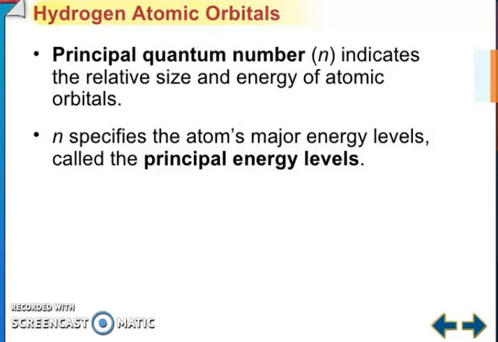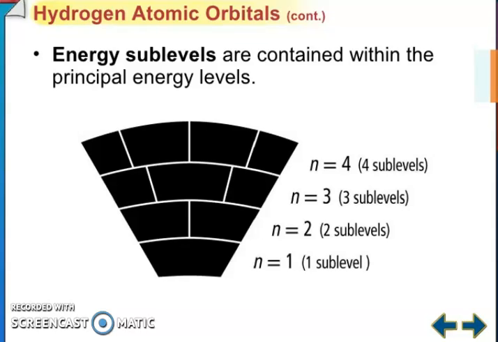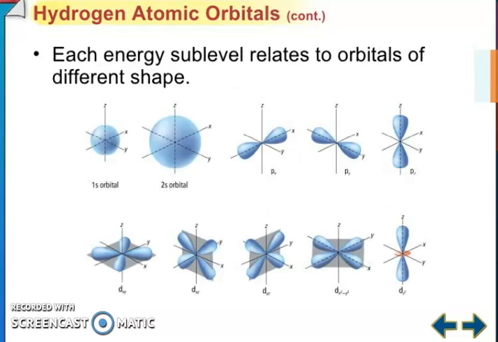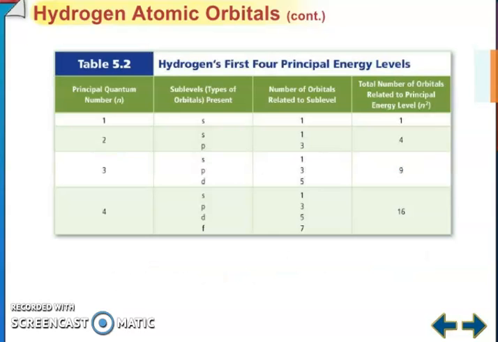So the principal quantum number indicates the relative size and energy of atomic orbitals, and n specifies the atom's major energy level called the principal energy level. Energy sublevels are contained within the principal energy level. n is equal to 1 has 1 sublevel, n is equal to 2 has 2 sublevels, n is equal to 3 has 3 sublevels, and n is equal to 4 has 4 sublevels, like that. Each energy sublevel relates to orbitals of different shape. First the s orbital, 2s orbital, you can see px, py, pz, you can see dxy, dyz, dzx, dx square minus y square, and dz square. So there is a number of electrons.